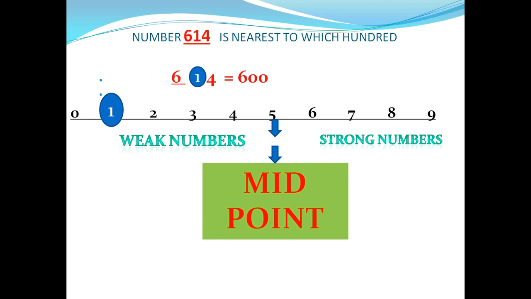Next number 614. 614 is nearest to which hundred? First of all, look for the place which comes under 100. This is number 6. Underline it. The next neighbor is 1. Circle that number. This number 1 is a weak number. It cannot give its power to number 6. So 6 remains the same. 6 hundreds is 600.